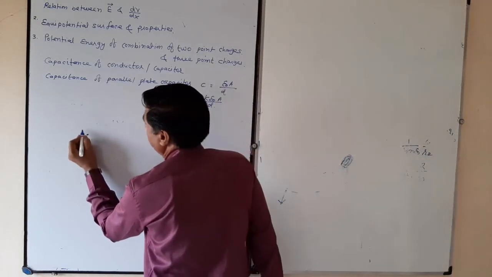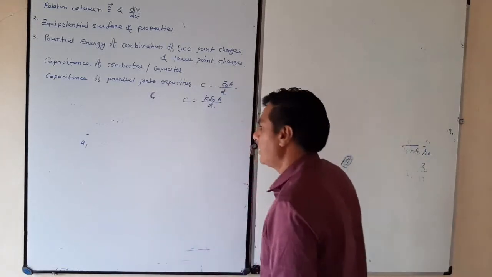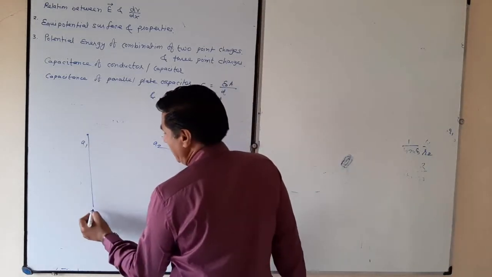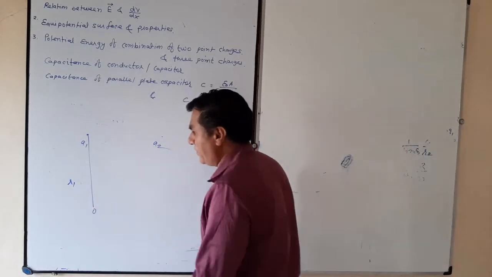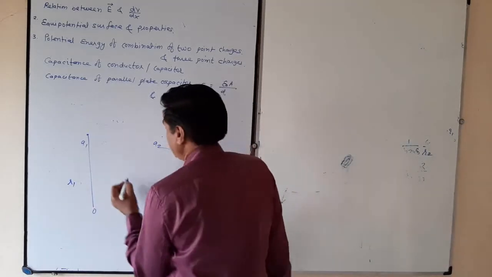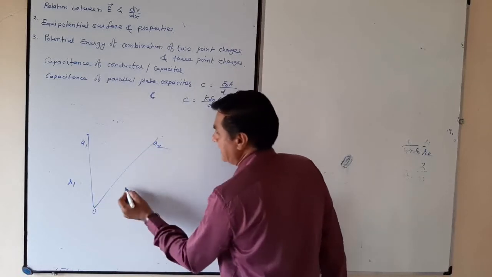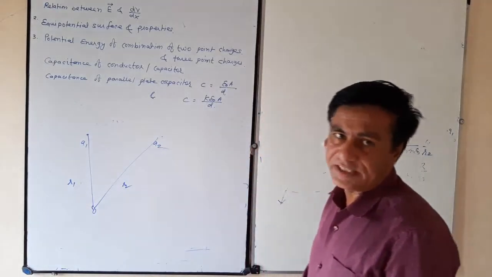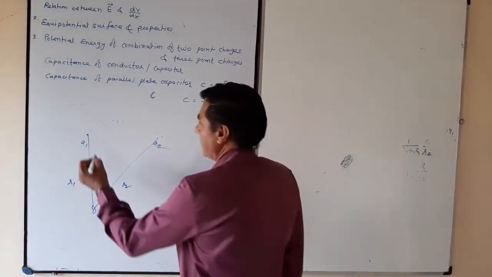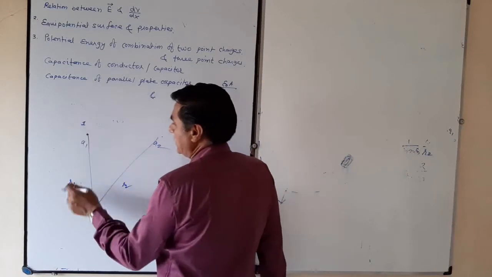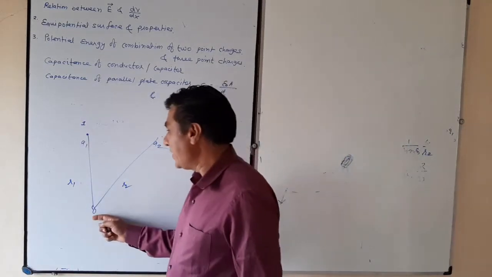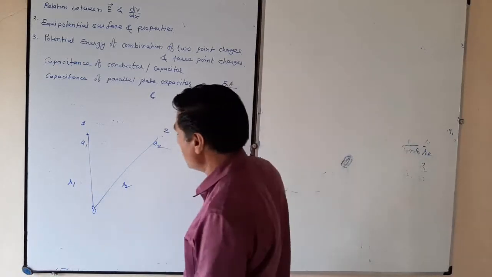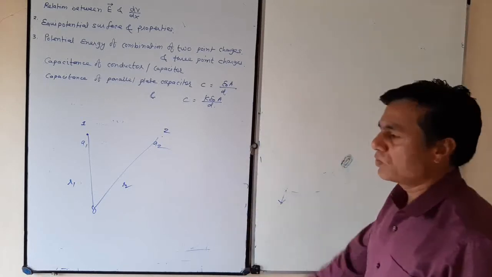Suppose point 1 has charge q1 and point 2 has charge q2. The position vector of point 1 with respect to the origin is r1, and that of point 2 with respect to the origin is r2.